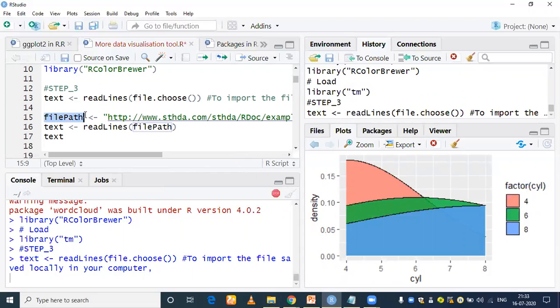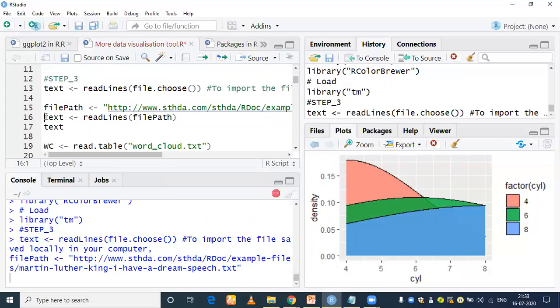How can you read it? With the help of the readLines function. You can read all the data of file path. So you need to supply the name of this file path, and the result you are again storing inside a variable text. So let me execute line number 15. Okay, so wait here. The execution has started.